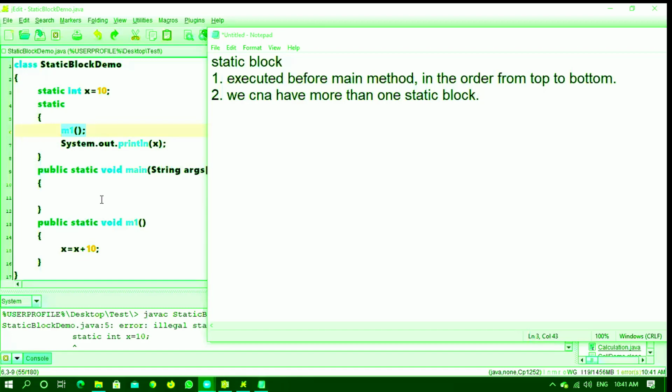If you remember the previous example, we can have more than one static block. If you have static blocks, then all the static blocks will be executed first, and only then the main method will be executed. If I want more than one static method, how should I write it? You define one more method, no problem in that.